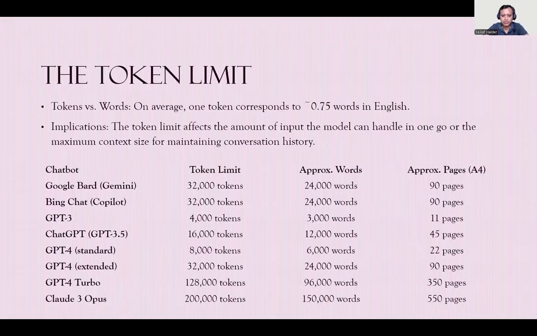Approximately, a token is like a word. If you look, a 32,000 token limit means 24,000 words. Divide by 1.5, and it's around 90 A4 pages they can read. So if you upload a 90-page PDF and ask for a summary, Google Gemini can work well. But if you give it a higher one, let's say a 300-page PDF, Google Gemini will not be able to understand it, because it doesn't have that kind of memory to give you the summary.